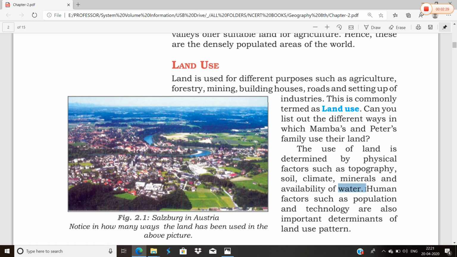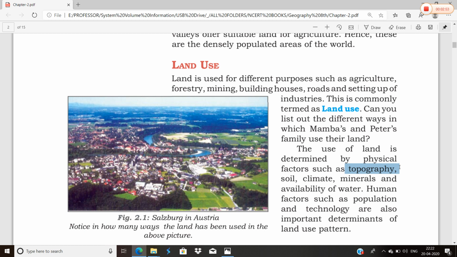Now we will take the example of topography. How does this determine the use of the land? Topography means the formation of the land. You know very well, everywhere the land is not the same. Somewhere there are plateaus, somewhere plains, mountains, different topographical lands. Accordingly, the use of the land also changes.